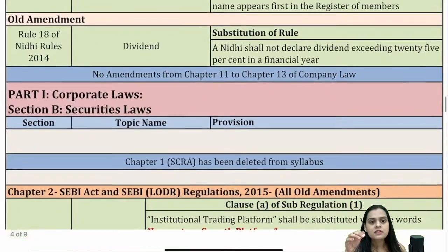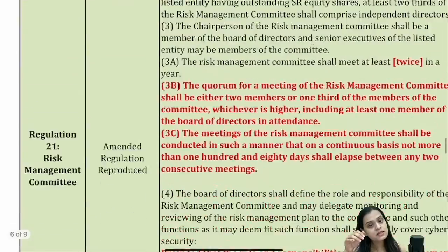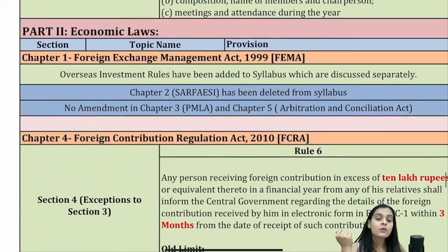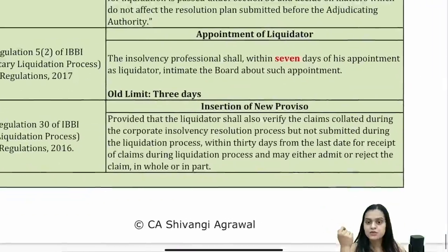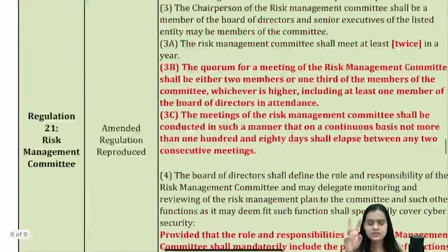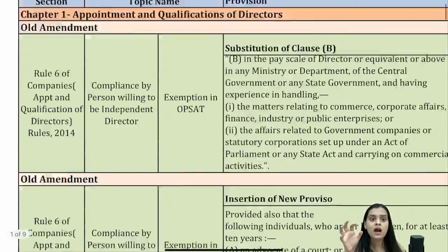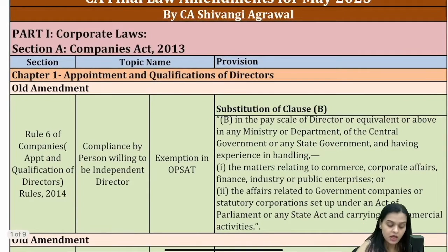Then we have securities law. We have amendments in SEBI LODR regulations. Again, these are the old ones. And thereafter, when we come to economic laws, we have amendments majorly in FCRA and IBC. So those are the two things that we have to discuss, right? I will also make you mark which amendments are important from an examination perspective and which are not, right? So without wasting any more time, we'll come straight to the point, and we will start with the amendments.